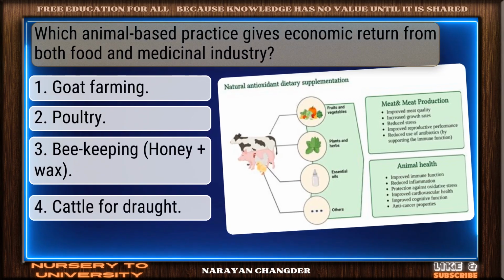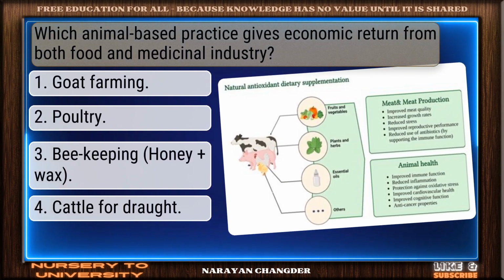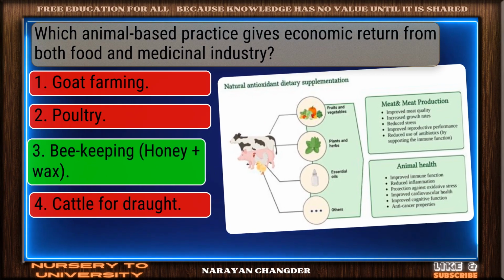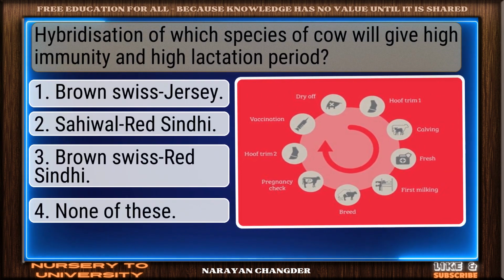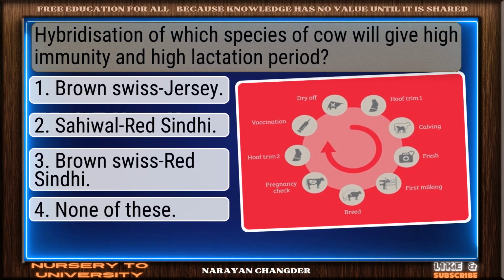Question number 29. Which animal-based practice gives economic return from both food and medicinal industry? Bravo. Beekeeping is the answer. Question number 30. Hybridization of which species of cow will give high immunity and high lactation period?